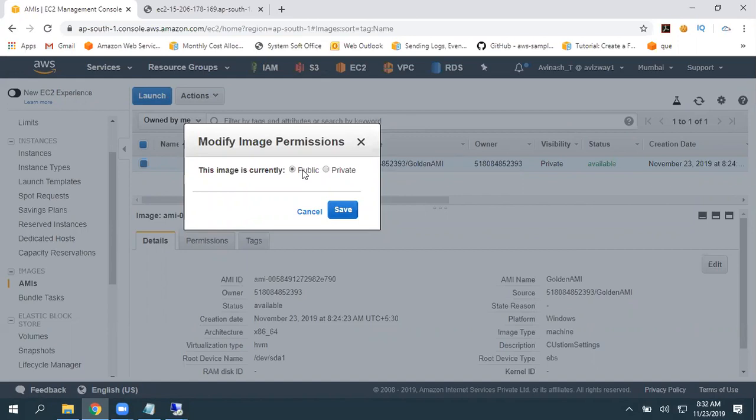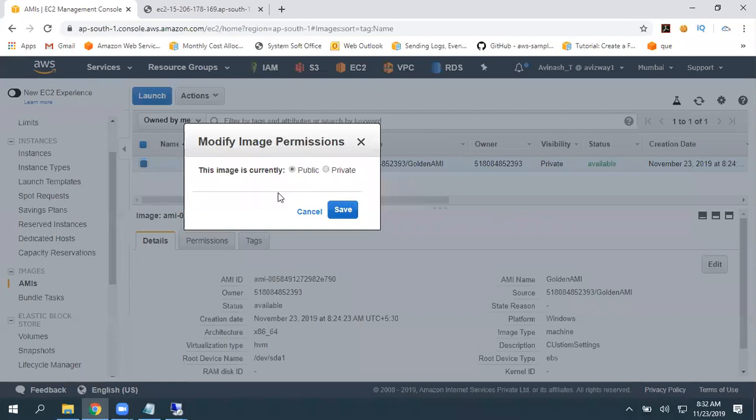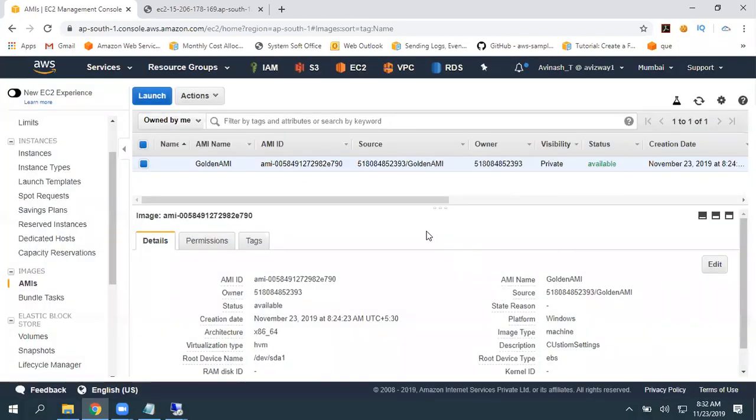But do not store any sensitive information in your EC2 instance, and don't store any secret credentials, access key ID or secret access key within your EC2 instance. So when they launch an instance, they will come to know about your password. For example, if you are storing a document with a name called password and you forgot to delete that and you made it public, and he launched an instance, on the desktop only, he can find that. Okay, so don't save any sensitive information.